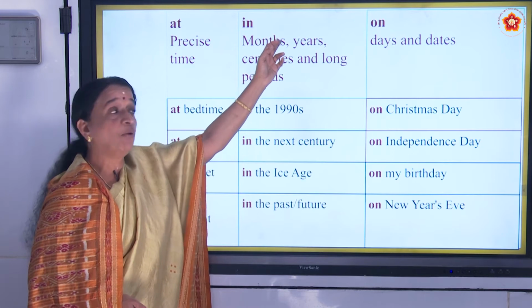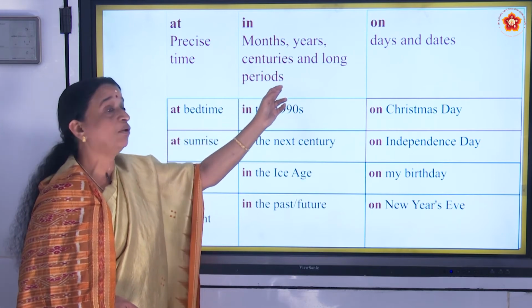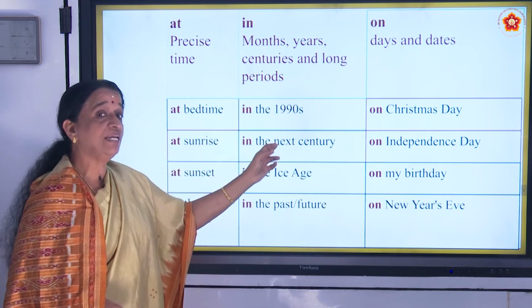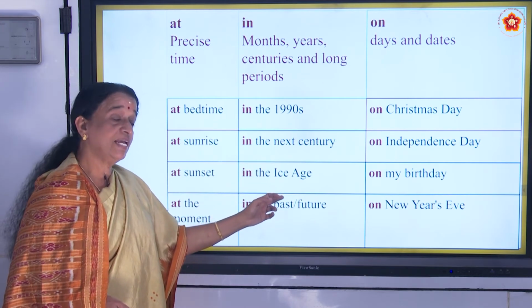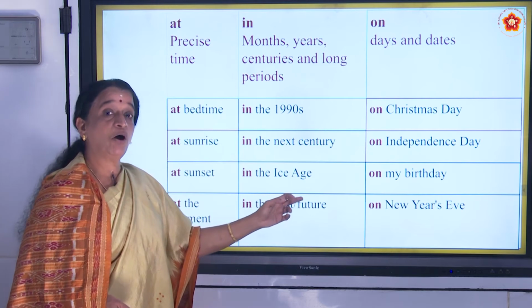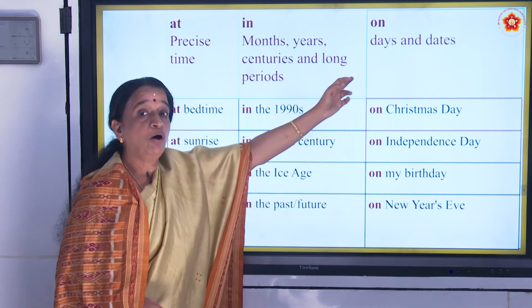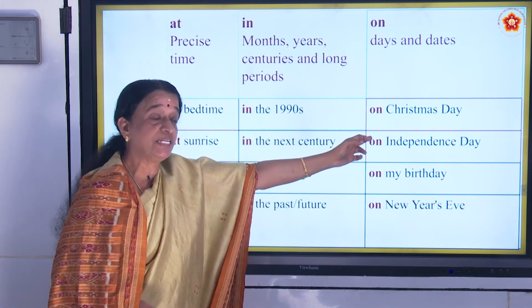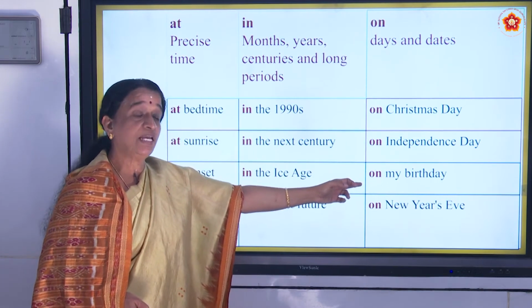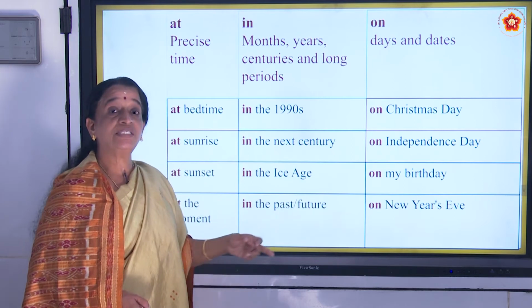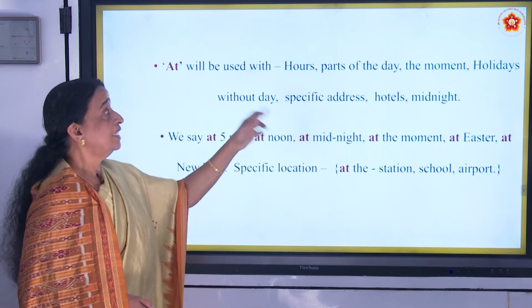In is used for months, years, centuries and long periods. And in the 1990s, in the next century, in the Ice Age, in the past or future. On is used for on Christmas Day, on Independence Day, on my birthday, on New Year's Eve. So, these are the things.